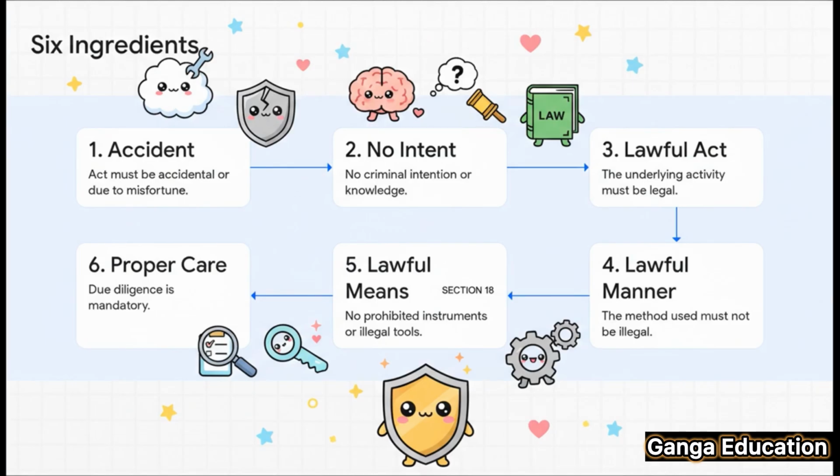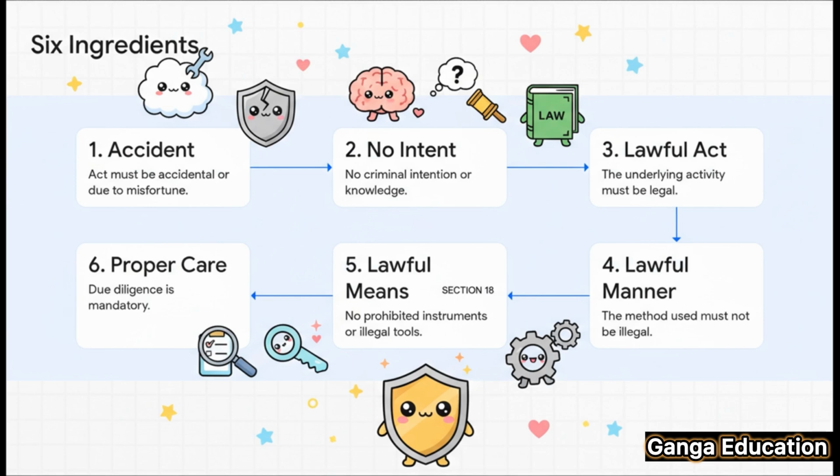First, the act must happen by accident or misfortune. Second, there should be no criminal intention or knowledge. Third, the act you are doing must be lawful in itself. Fourth, you must be doing it in a lawful manner. Fifth, using lawful means. And the most critical one, the 6th ingredient, the act must be done with proper care and caution. If even one of these is missing, the defense fails.